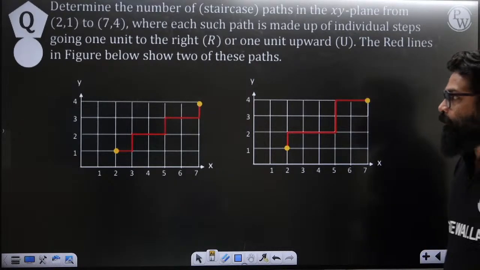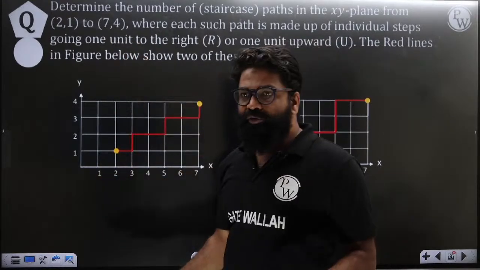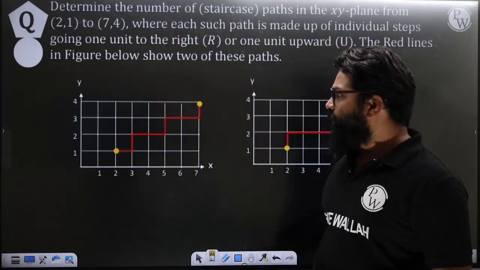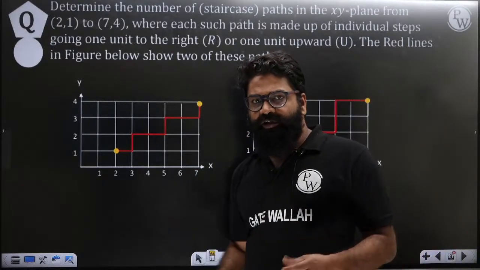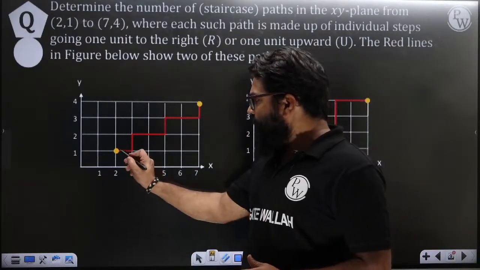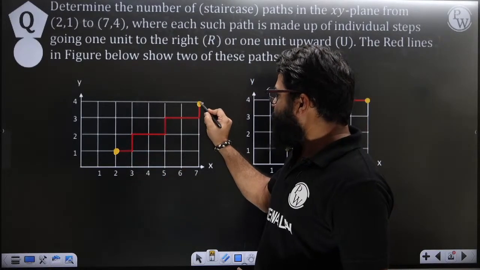Okay, let me make it very helpful to you. So here you will have, okay, do not read it. Just try to see the graph. In this graph, what it is trying to say is that you will have one particular point here, and then the other particular point will be here.